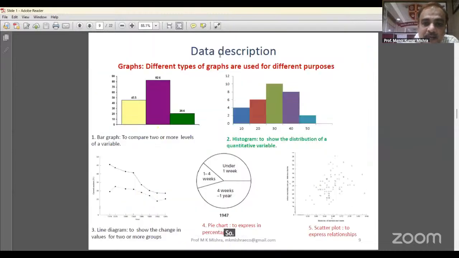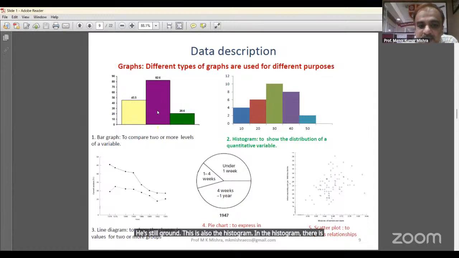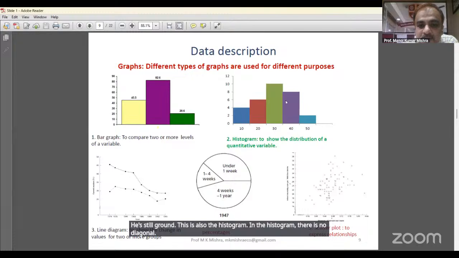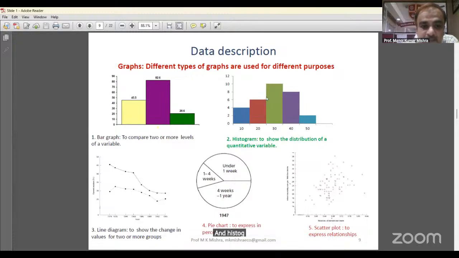So in the data description, we make the graph like this. This is the histogram. This is also a histogram. In the histogram, there is no gap between the bars. But when you make a bar diagram, there will be a gap between the bars. So according to the situation, you have to apply this.